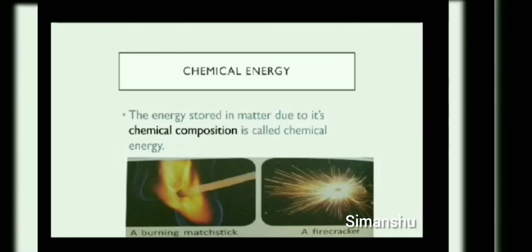As we know, no energy can be created or destroyed. From where did this heat and light energy come? Because of the chemical deposited on the top of the matchstick. Similarly, in a cracker, when it explodes, it produces light energy and sound energy. The light and sound energy came from which form of energy? From the chemicals stored in the cracker. And the chemicals were having energy in which form? In the form of chemical energy.